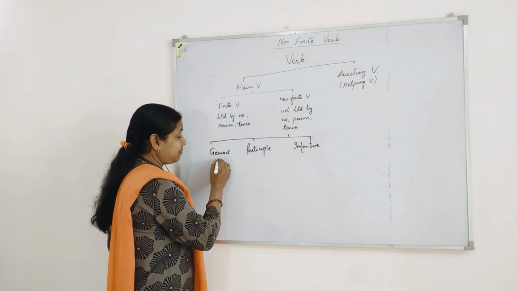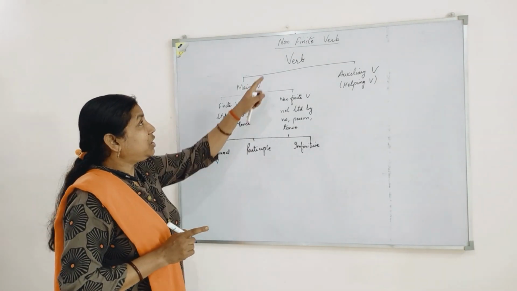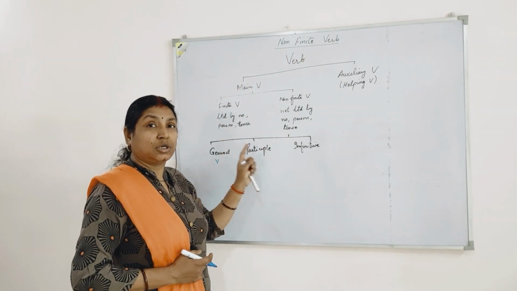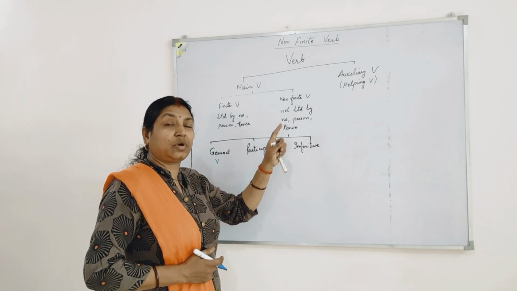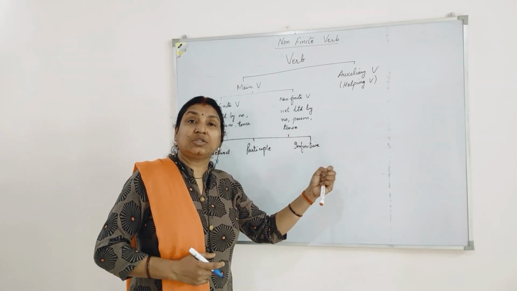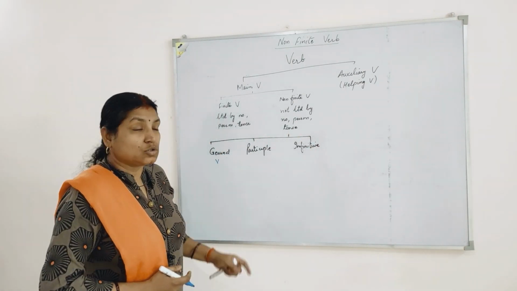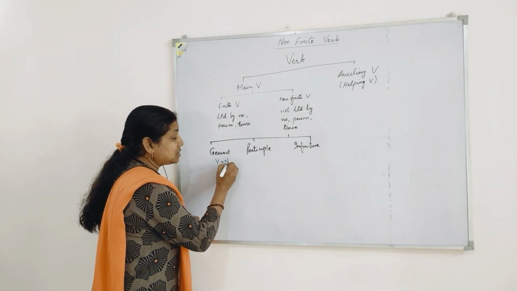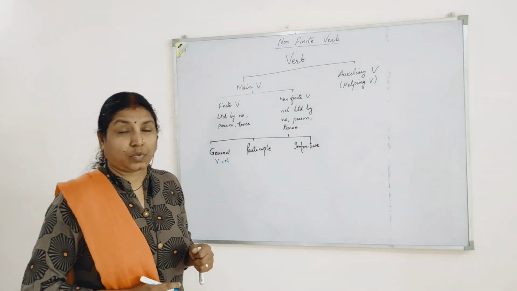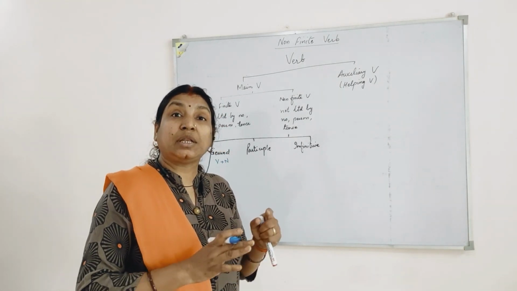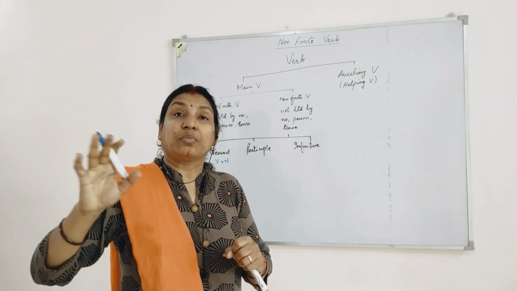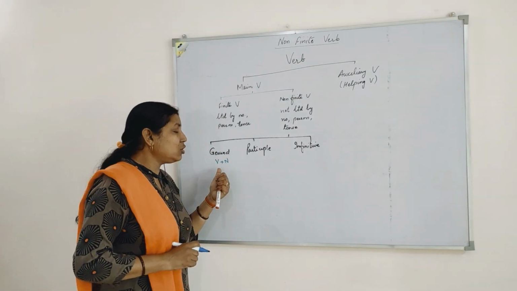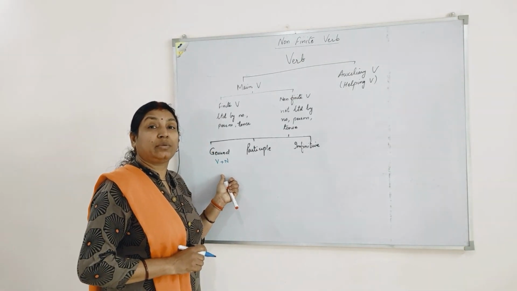Gerund is a verb. Remember, we are studying non-finite verb and all the types are verbs. Gerund is a verb, participle is a verb, as well as infinitive is also a verb. So what is gerund? Gerund is a verb that behaves as a noun. What are nouns? Nouns are naming words. Names of person, place, animal or thing. So these gerunds will also tell you the names.